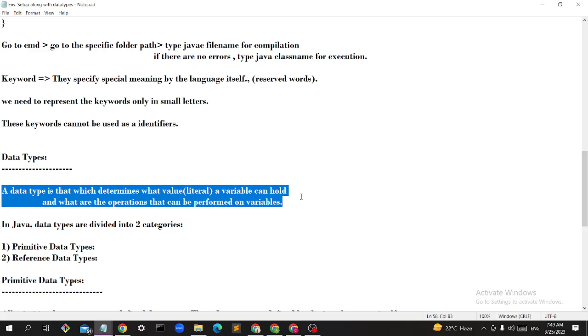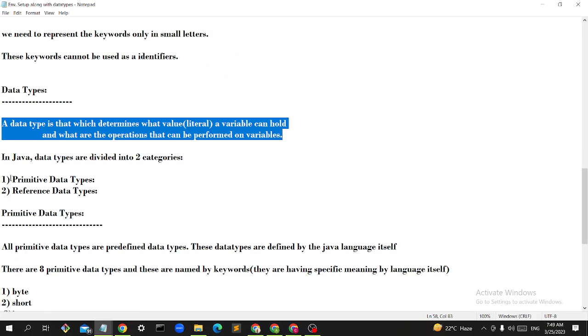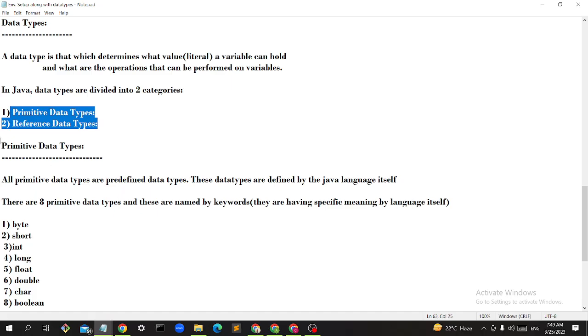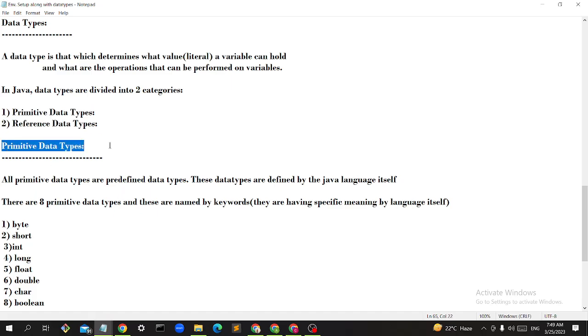So in Java, the data types are divided into two categories, guys: primitive data types and reference data types. What are primitive data types now? Primitive data types are also called predefined data types, guys. Predefined means these data types are defined by the Java language itself. While constructing the Java language itself, these data types were given. So these are called predefined data types, which are defined by the language itself.